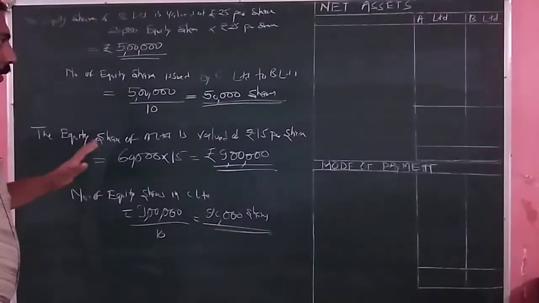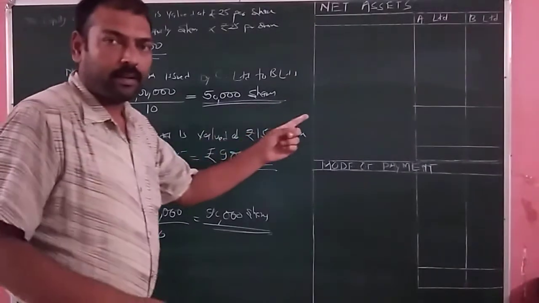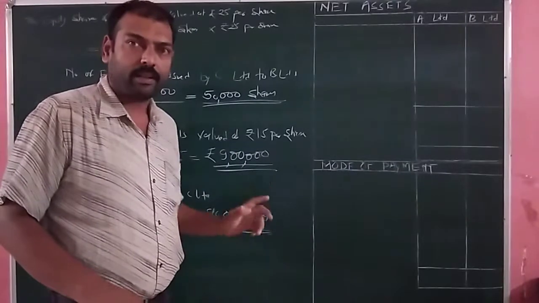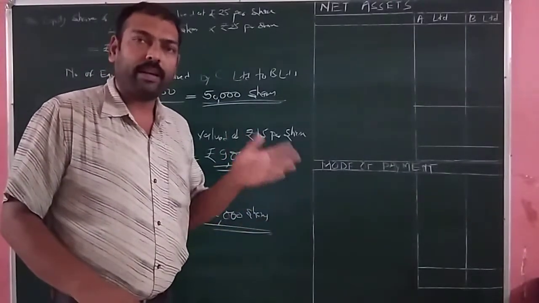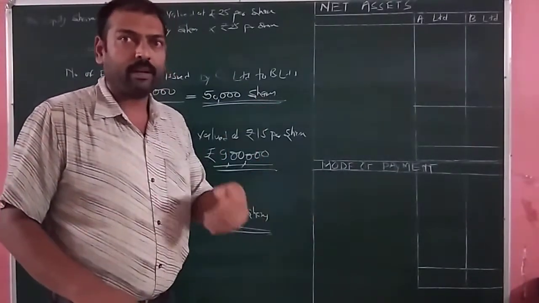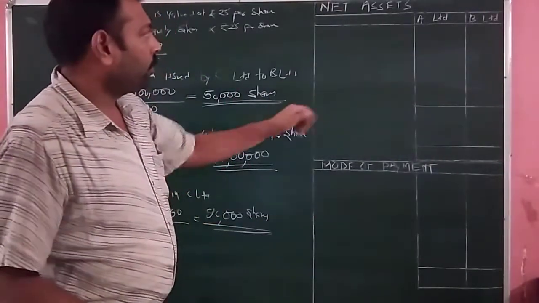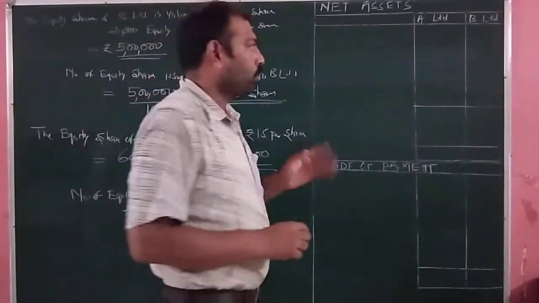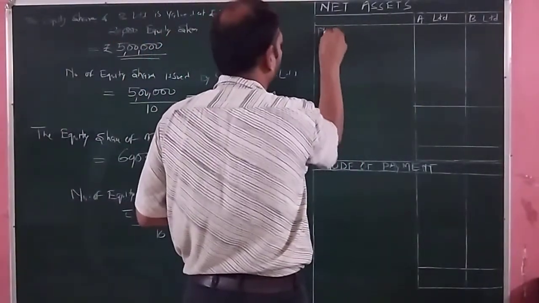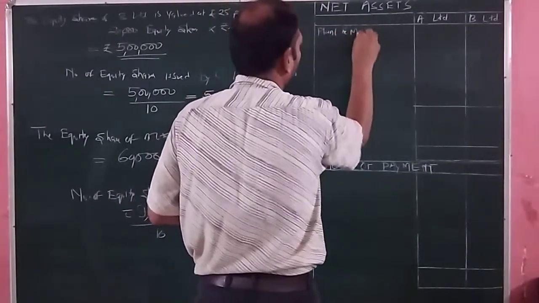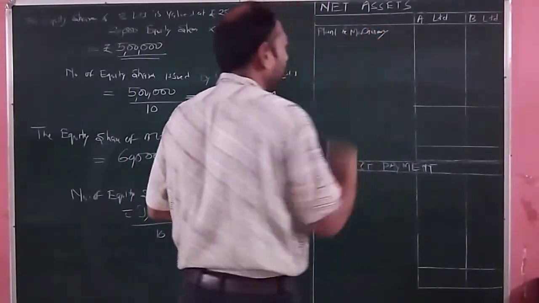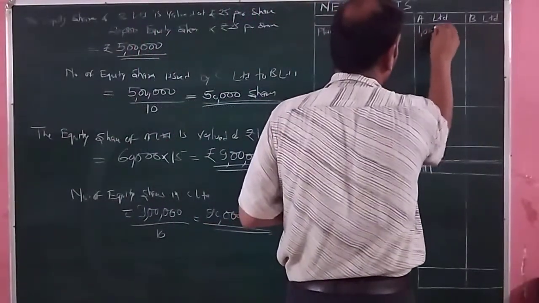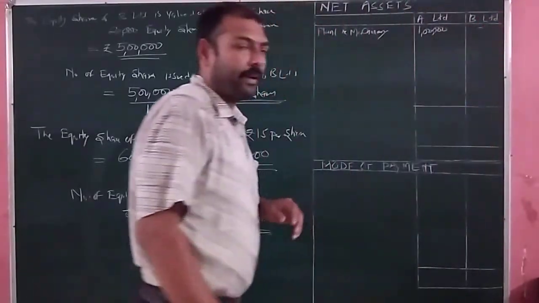तो फर्स्ट लेट अस कैलकुलेट the net asset, then we will calculate that we are knowing the purchase consideration, then we value the amount realizable through investment by A Limited. So net asset, all the assets and liabilities are acquired at book value. So we will write the first, it is plant and machinery. Plant and machinery of A Limited comprises of how much? 1 lakh rupees. Only A Limited has plant and machinery.